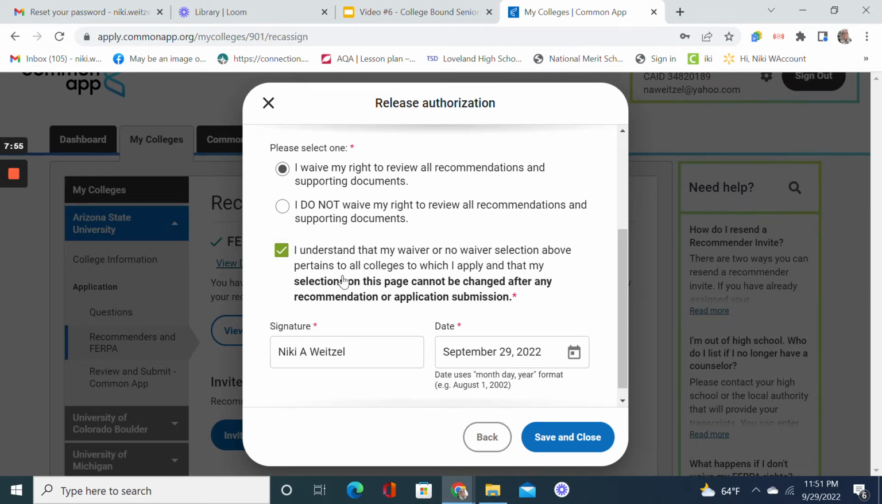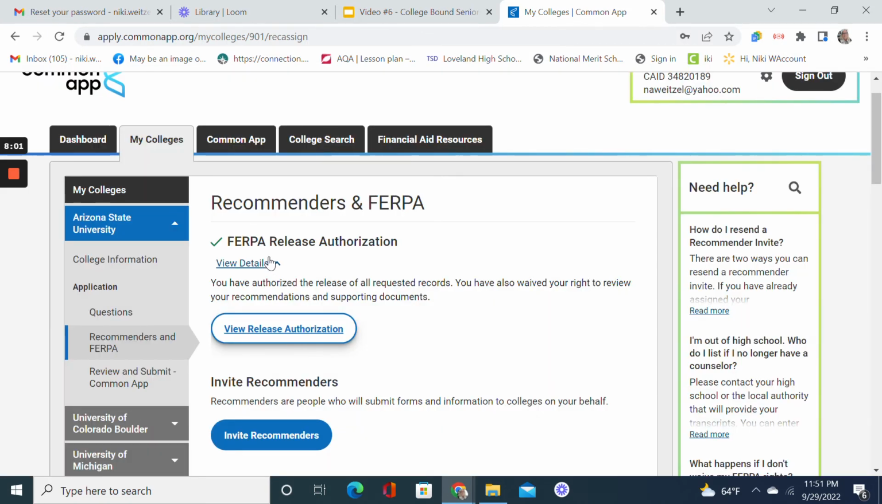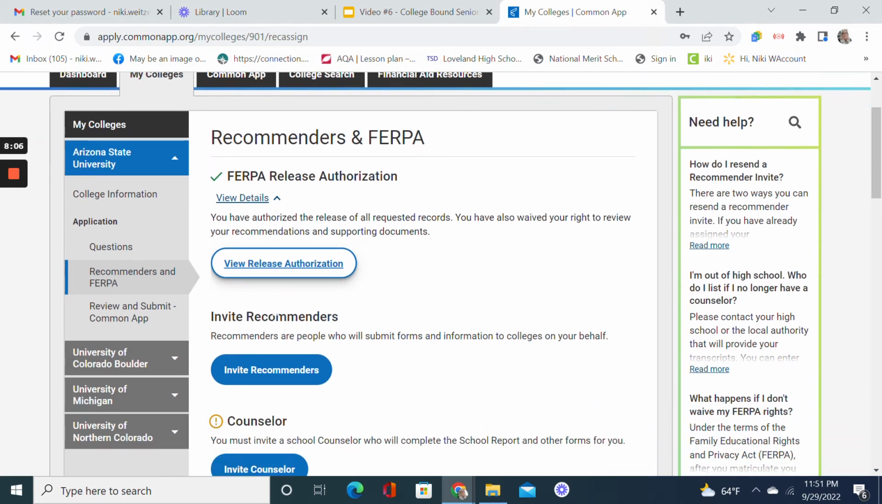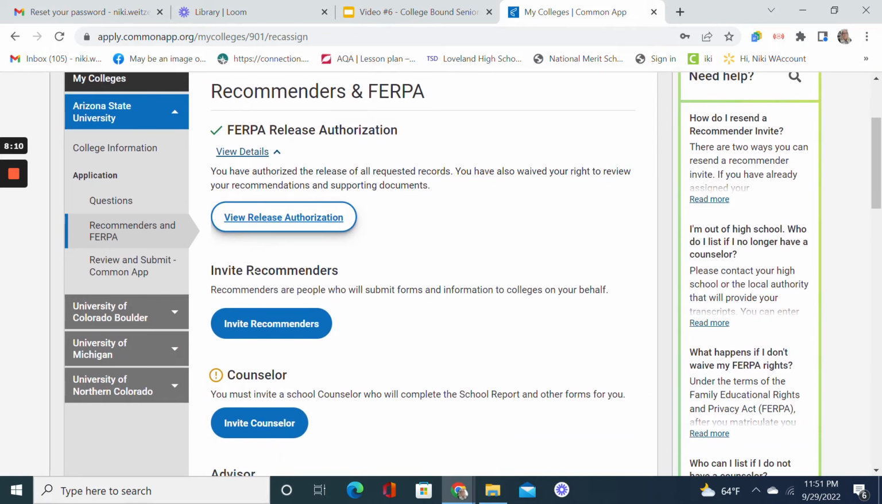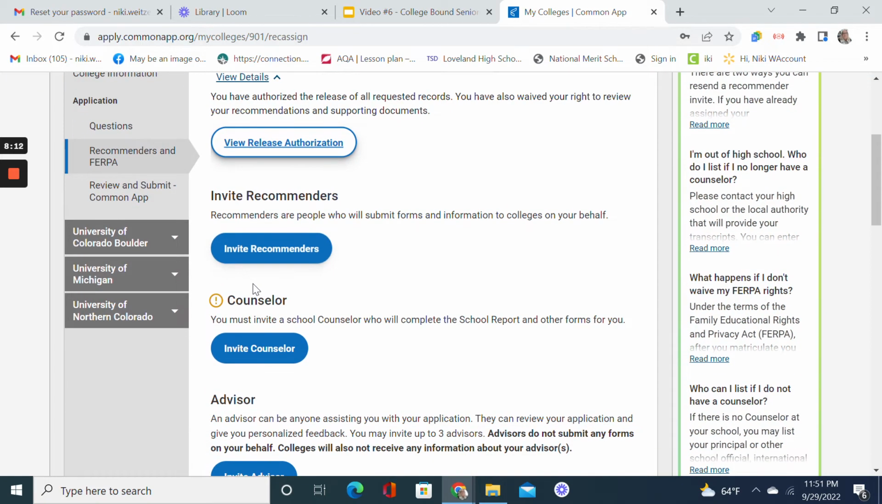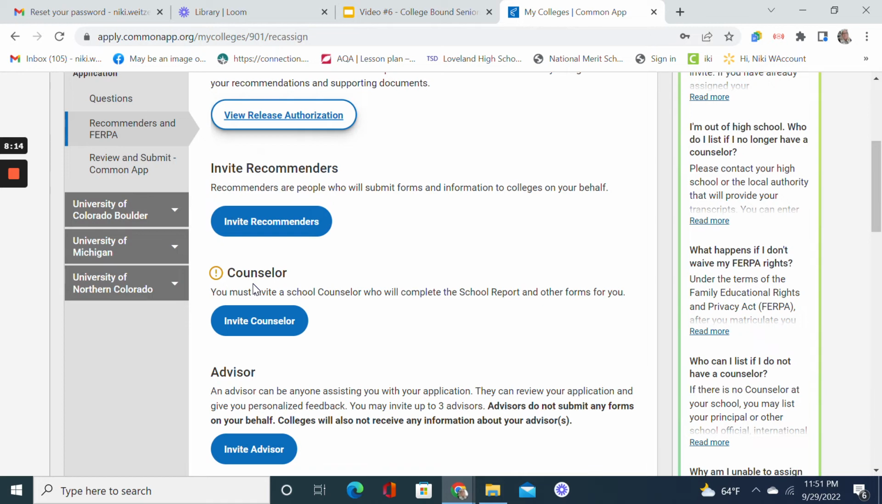Then you need to understand, you're going to sign your name, put in the date, save and close. And that is all that you need to do to take care of the FERPA release for all colleges in your list. Once you have done that, then you are ready to go in and invite your recommenders.